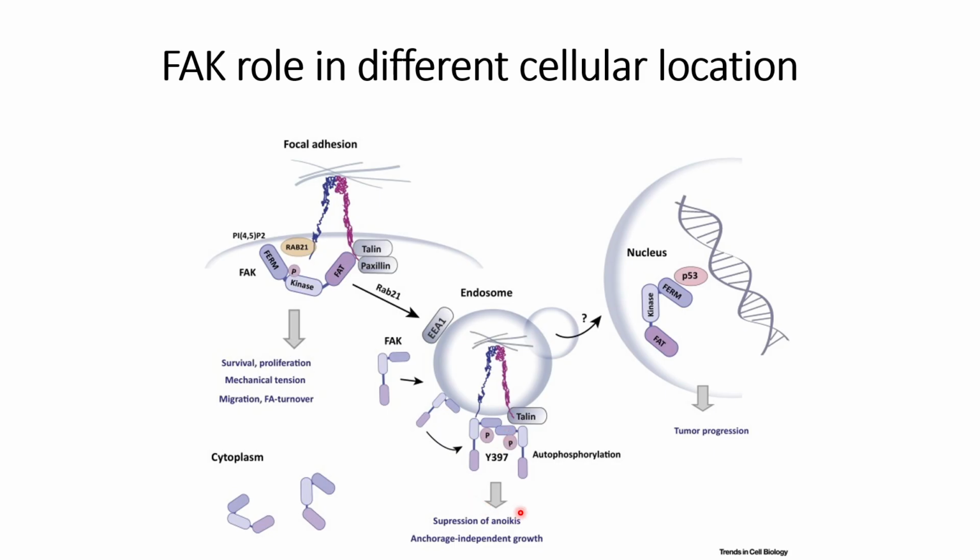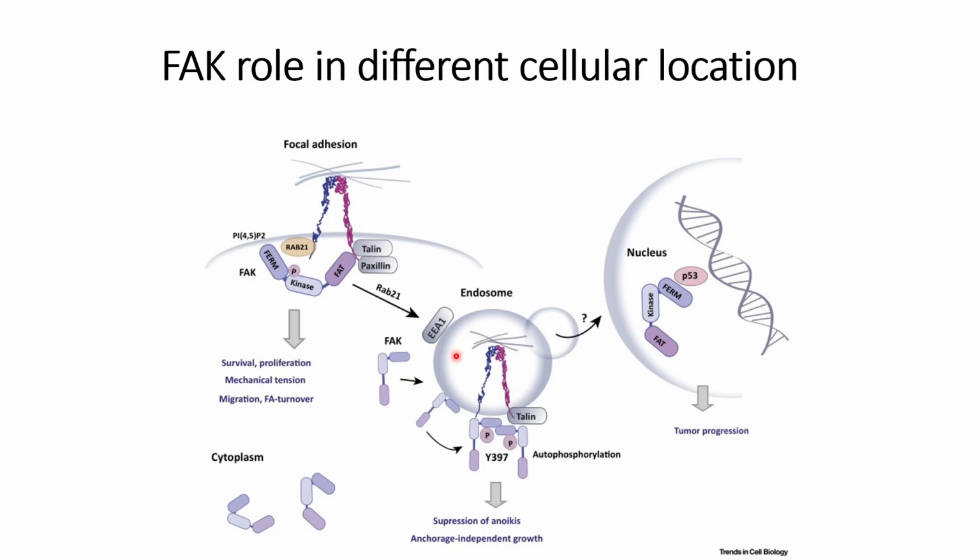So in this case, this suppression of the anoikis will occur. Anoikis means programmed cell death. At the same time, it will promote anchorage-independent growth, and this will also cause the autophosphorylation of this FAK, and this will help the cancer cells with uncontrolled growth rate.